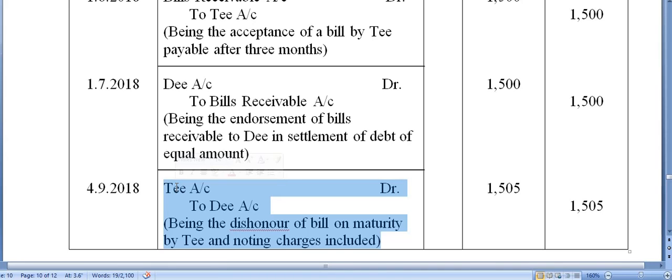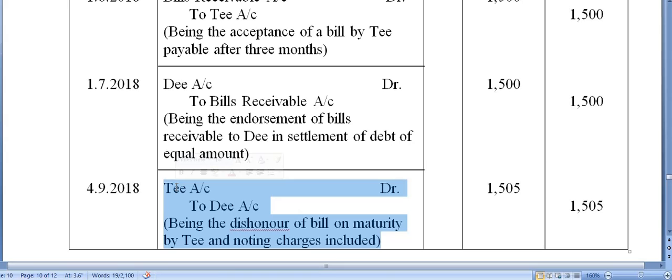I'm not asking you to learn the entries. Don't learn them, but you should know that in such cases, this will be the treatment. This is how we are going to close the entries.